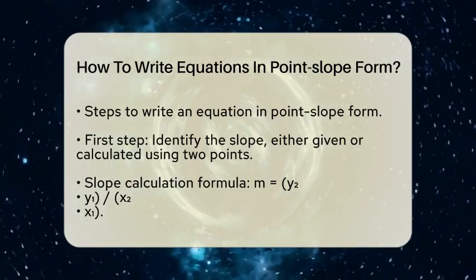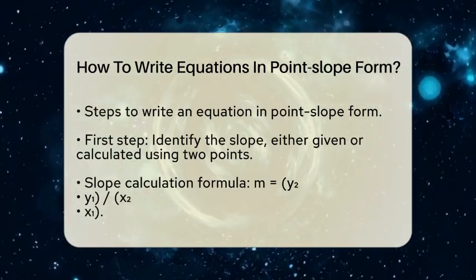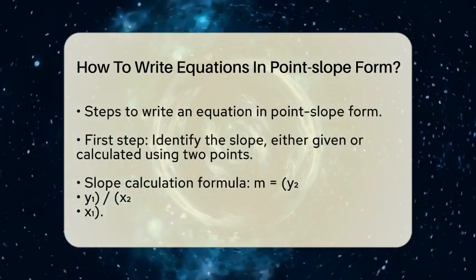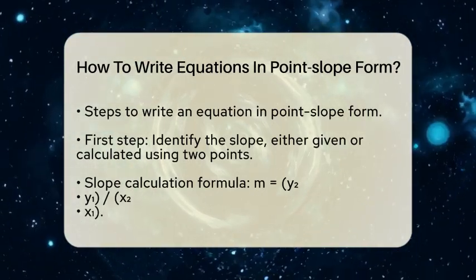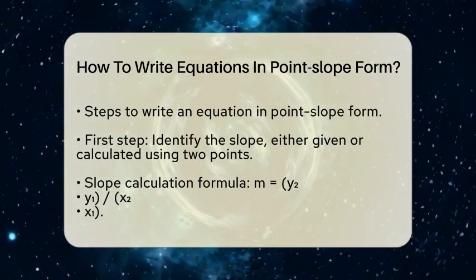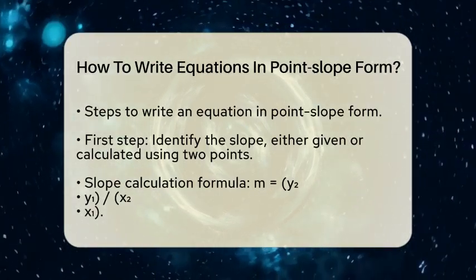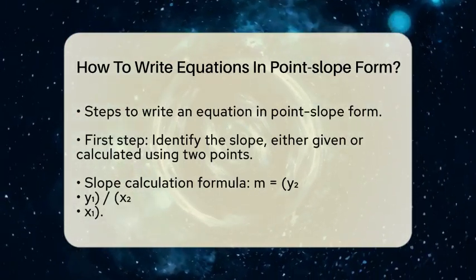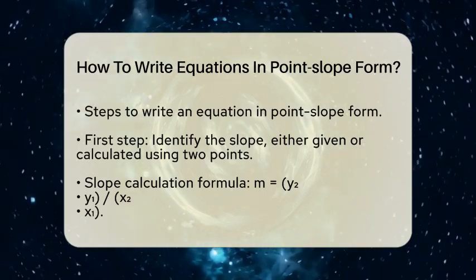First, identify the slope of the line. This slope can be given directly or calculated using 2 points. If you have 2 points, you can find the slope using the formula: m equals y2 minus y1 divided by x2 minus x1.